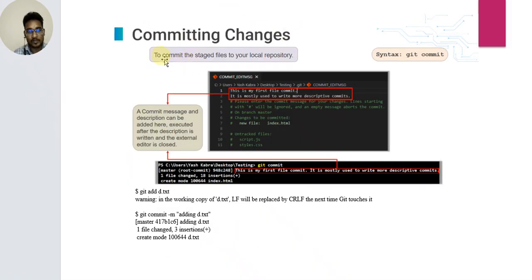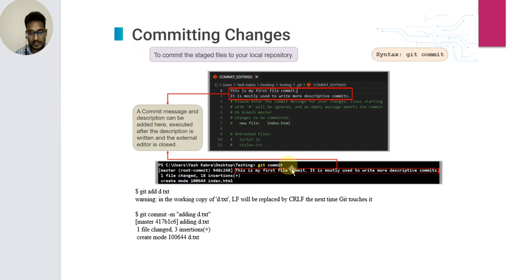Commit changes. To commit the staged file to your local repository: git commit, with a commit message and description. A commit message, for example: this is my first file commit. It is mostly used to write a more descriptive commit. So the commit message and description can be added here. It is executed after the description is written and the external editor is closed.